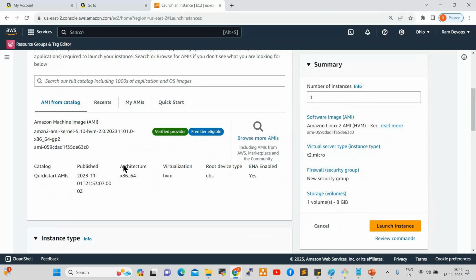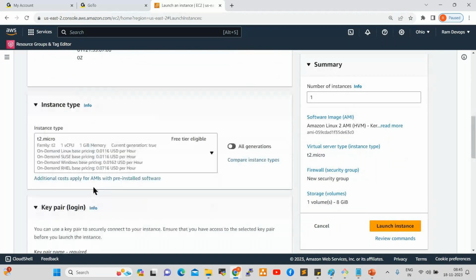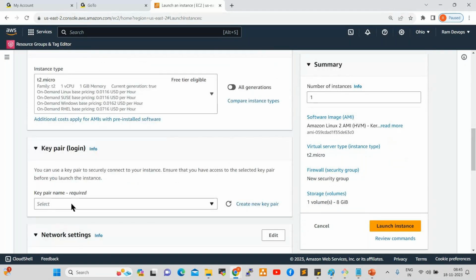Now instance type T2 micro, key pair. So what is a key pair? In cloud servers, we require a username and password, and along with that one key is also required to connect to our servers. We require one key pair also. Without the key, we cannot connect to the servers, right? Without a key pair, servers will not be accessible. That is why one key pair is required here.